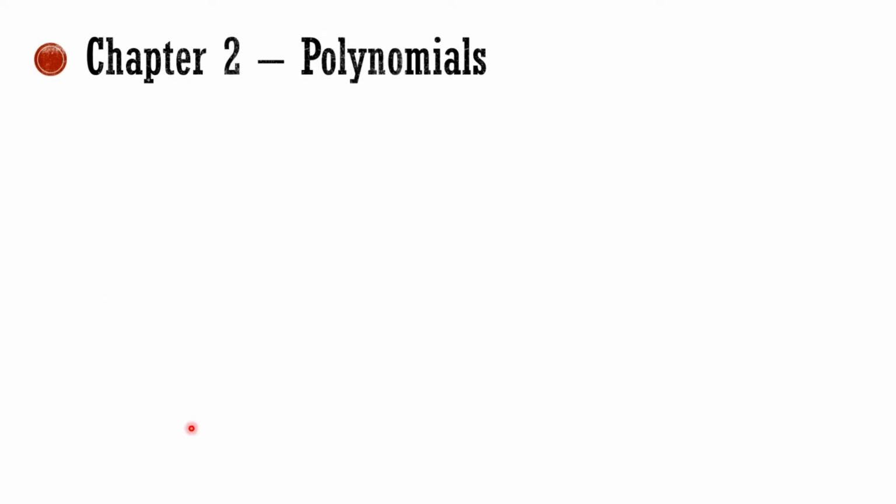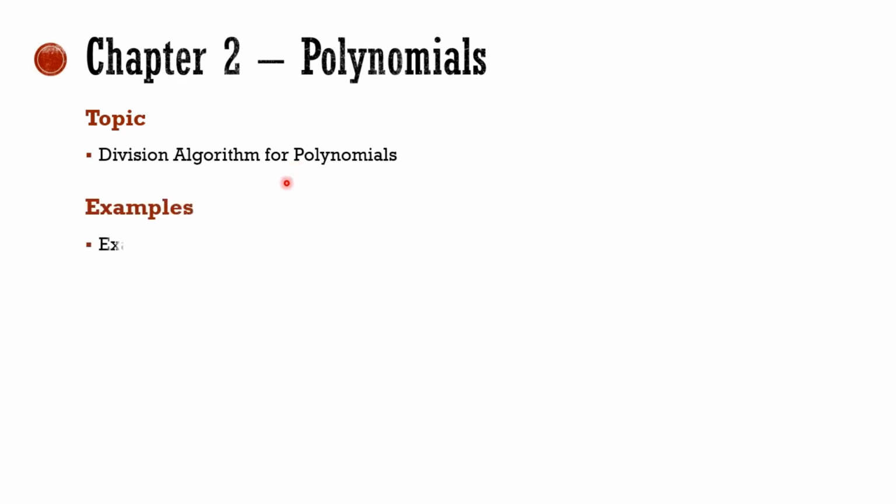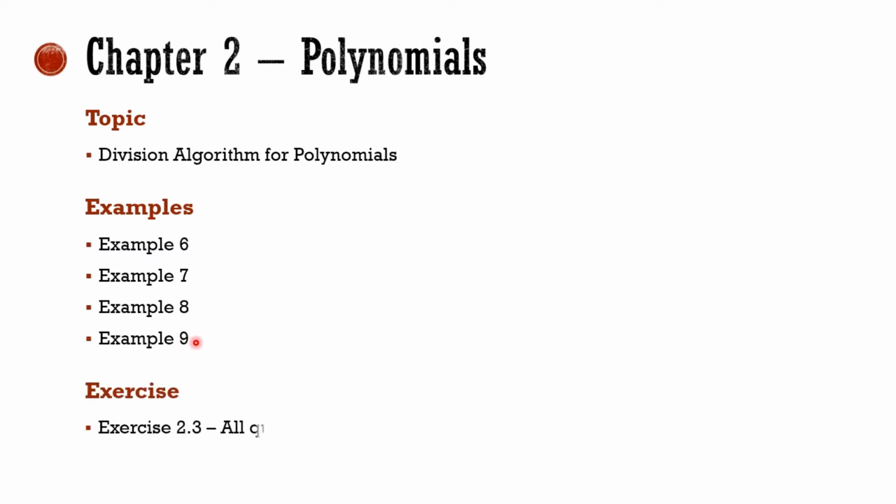In chapter 2, Polynomials, the division algorithm is removed from the new curriculum, and the examples based on the division algorithm are example 6, 7 and 8 in your NCERT book, and also example 9. And exercise 2.3, which is based on the division algorithm for polynomials, is also removed from your new syllabus.